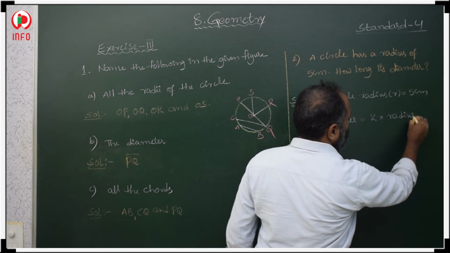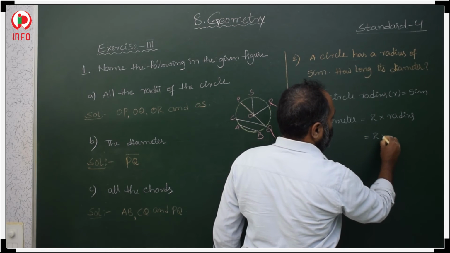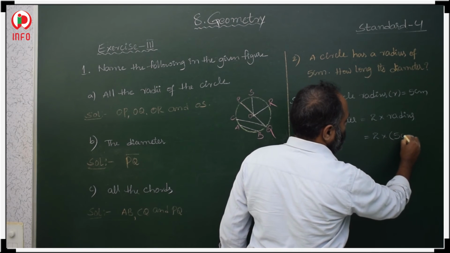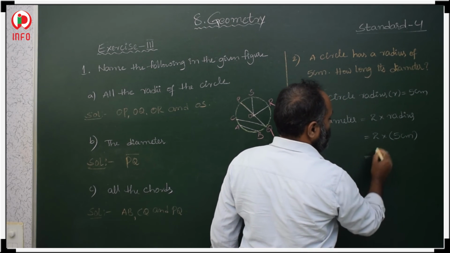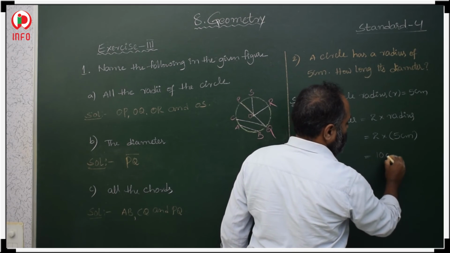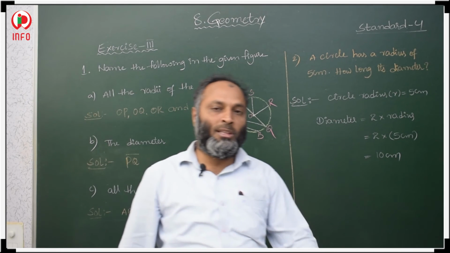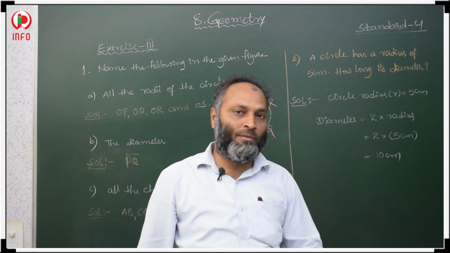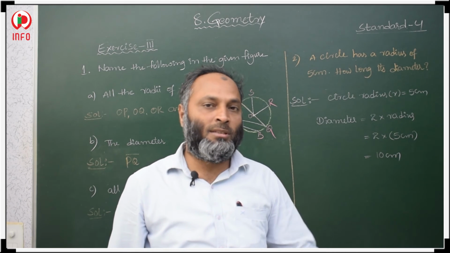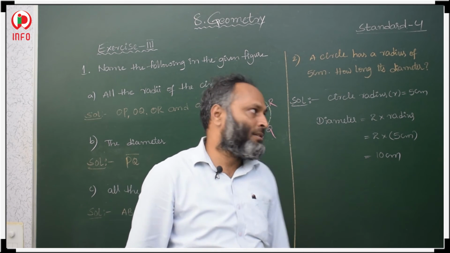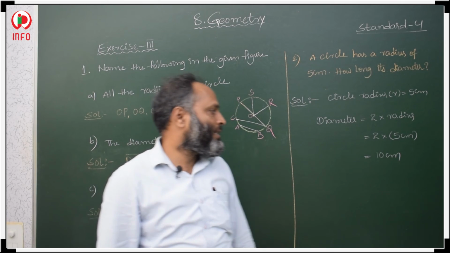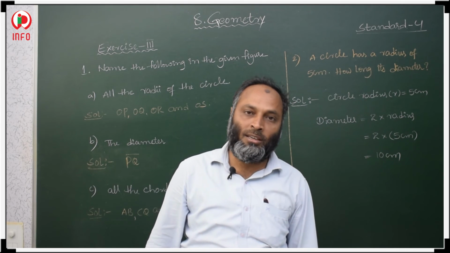What is the radius length? 5 centimeters. So 2 times 5 is 10 centimeters. It means diameter is double the radius. So the diameter length is 10 centimeters.